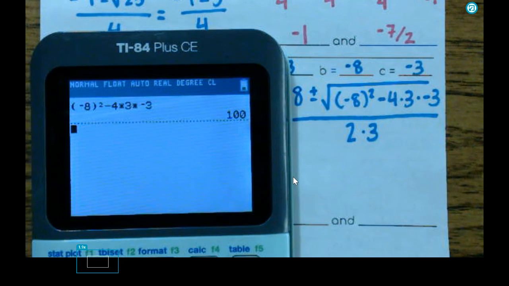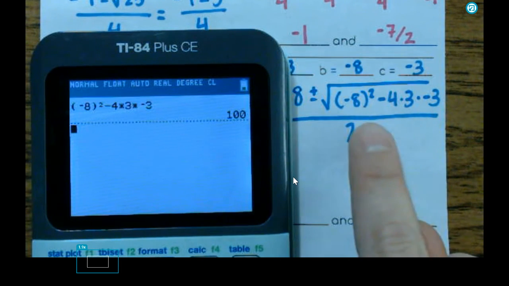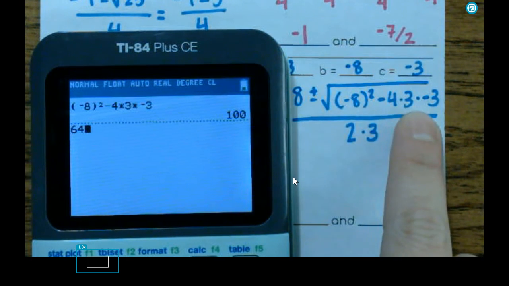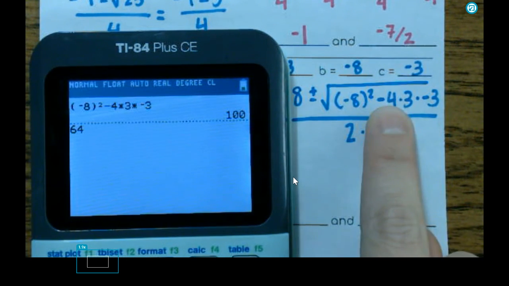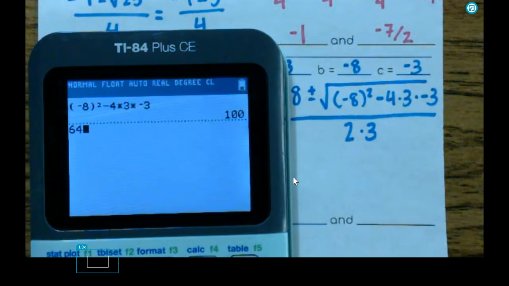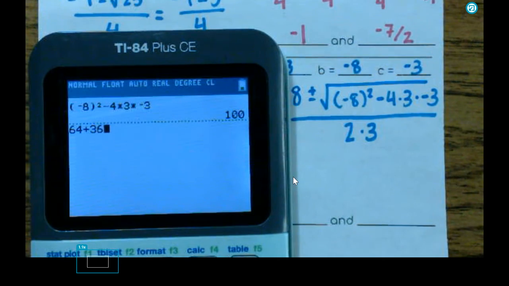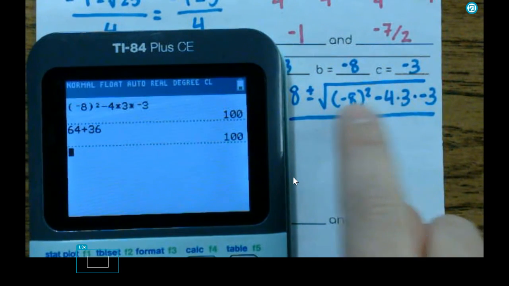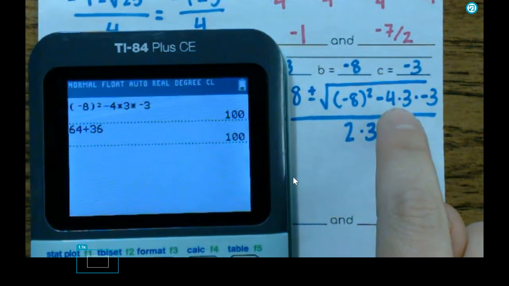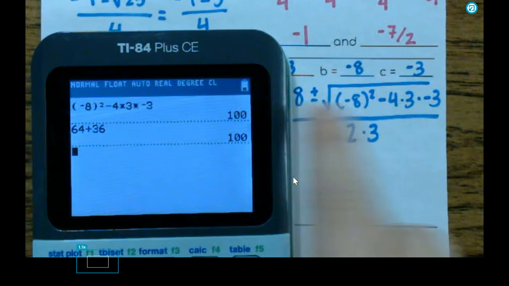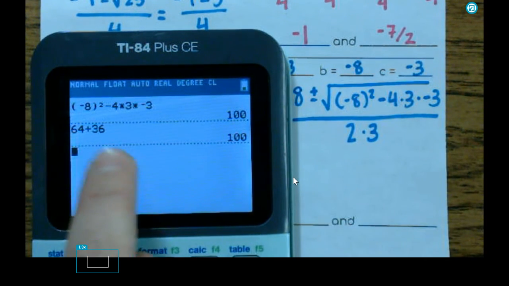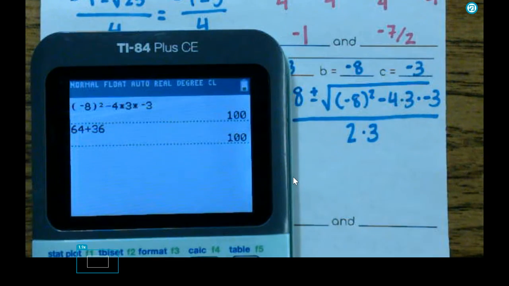So because it's 3 times negative 3, we normally cancel that out. Yeah. So negative 8 squared is 64. And then negative 4 times 3 would be negative 12. Negative 12 times negative 3 is positive 36. So if I were to work it out piece by piece, this would be 64 and this would be positive 36. So if you're going to put it in the calculator, put it all in the calculator as is. If you're going to work it out piece by piece, it's going to end up being 64 plus 36, which is also 100.